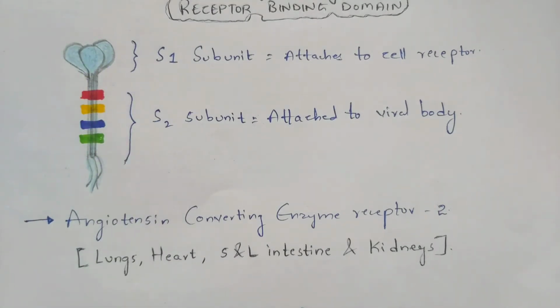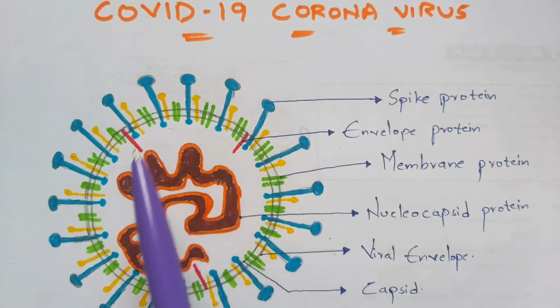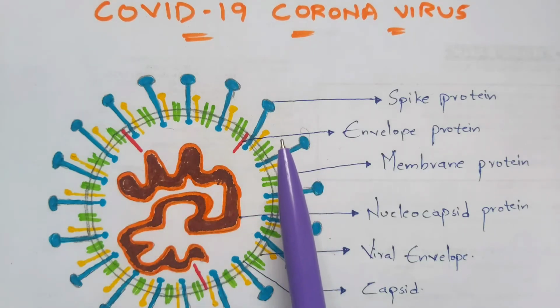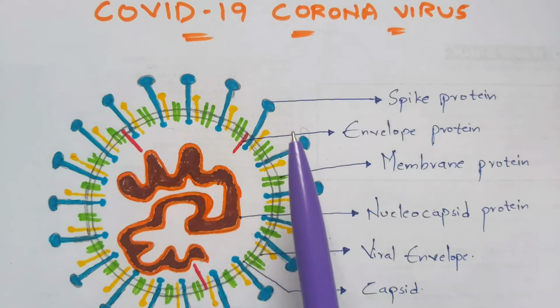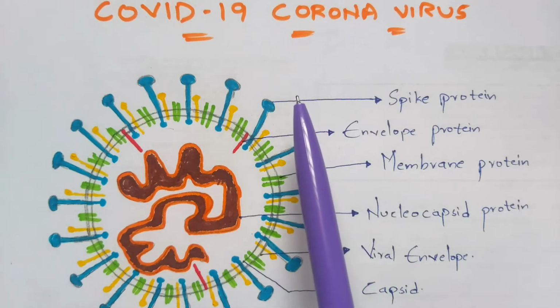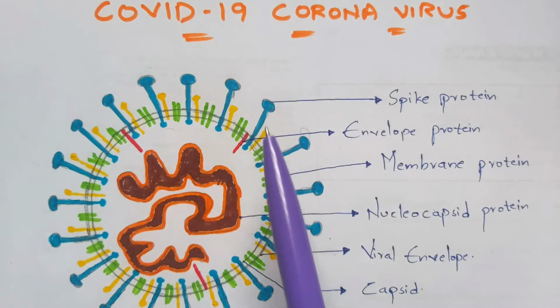As you can see in the diagram, this is a spike protein. Once the whole viral particle enters the host organism, like a human being, and reaches the lungs, that receptor I told you about, angiotensin, binds onto this spike protein on the S1 subunit.